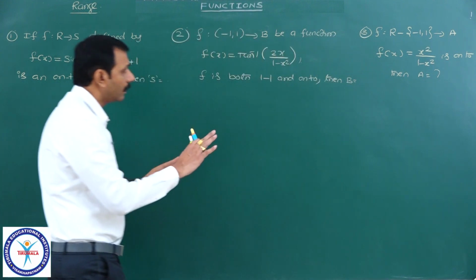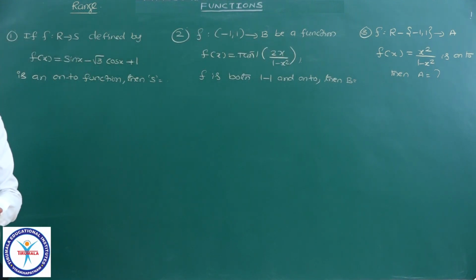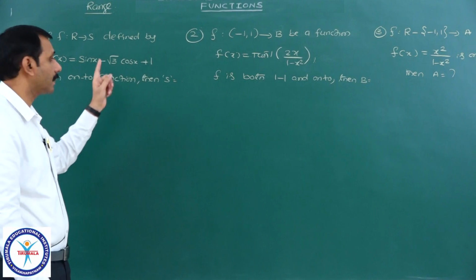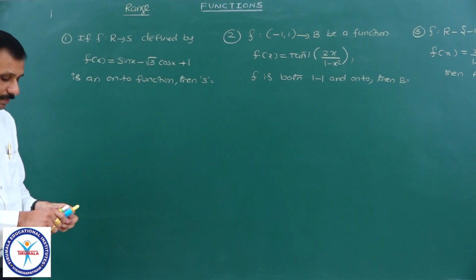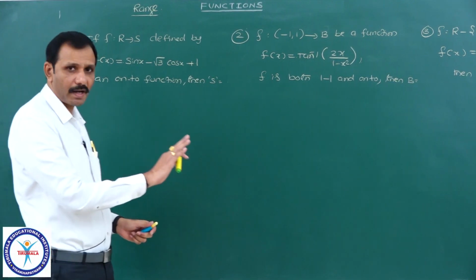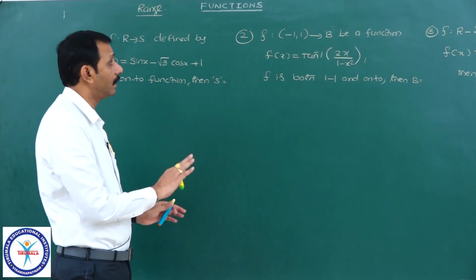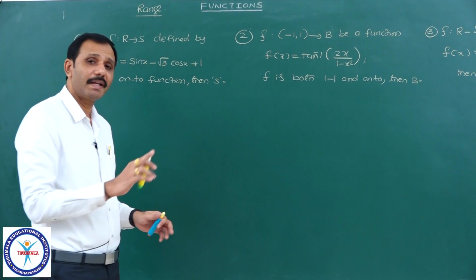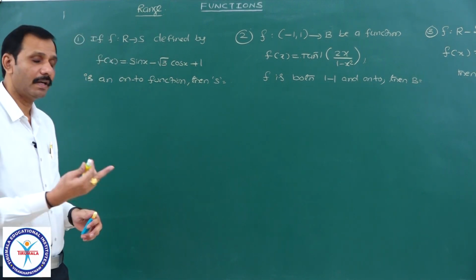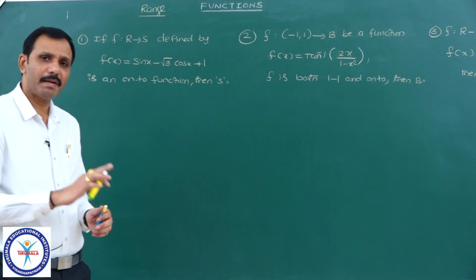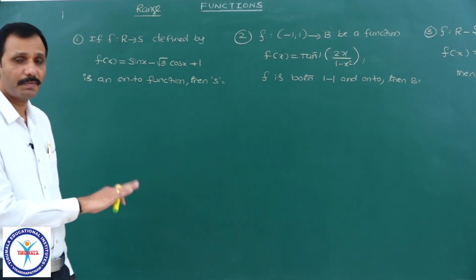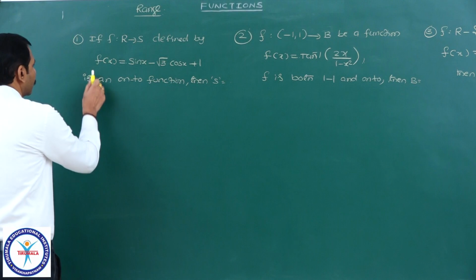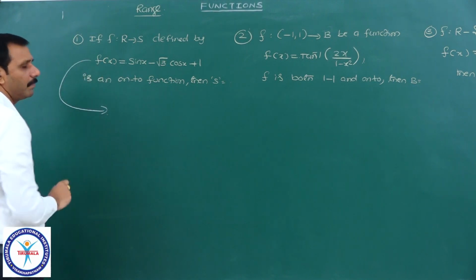They have given that all these 3 functions are surjections, meaning onto functions, and they are asking the codomain, meaning they are asking the range. Simple problems only. Range means mainly they are concentrating on this concept. My intention is to tell you that they will give an onto function and ask to find the codomain, or they may ask for the range directly also. We will see some more problems on this concept. And here it is, a very simple problem.